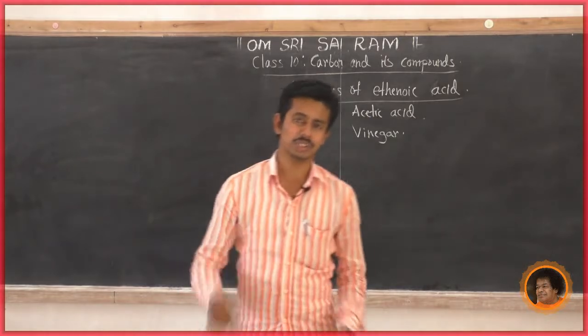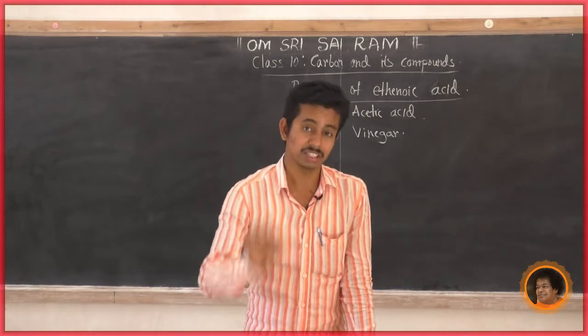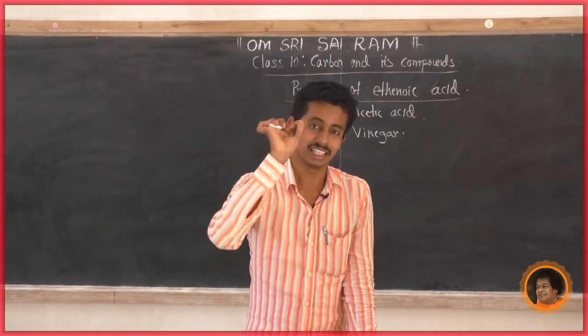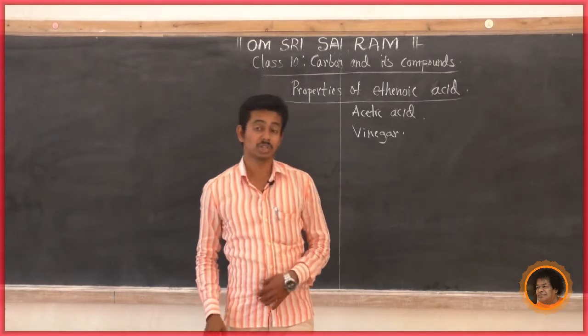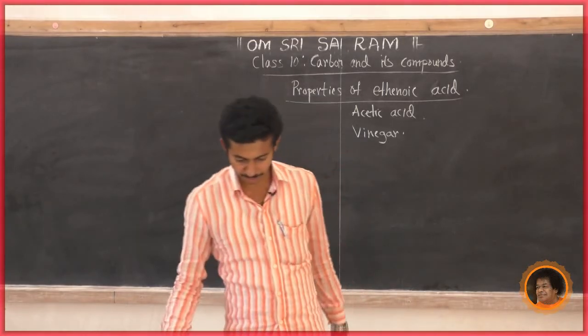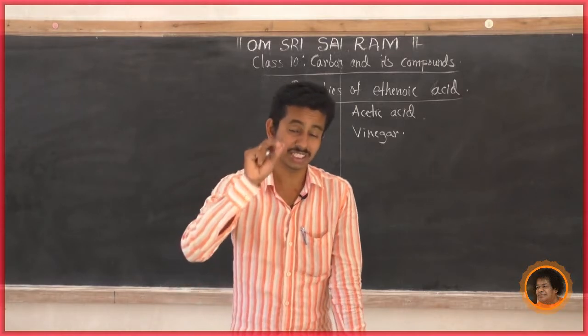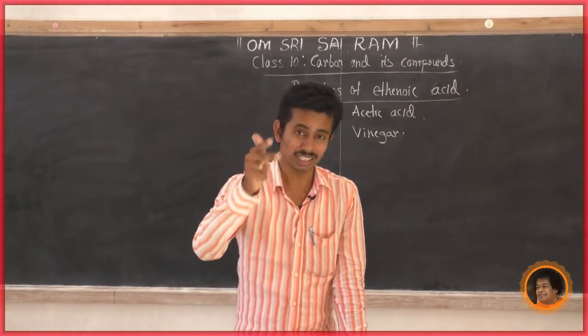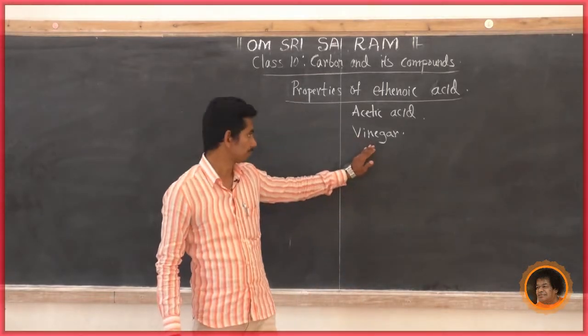Where is this vinegar used? Vinegar is used as a preservative in pickles, then in jamuns. They are good preservatives. So what is the use of vinegar? Vinegar is used as a preservative in pickles and jamuns. This is the use of vinegar.